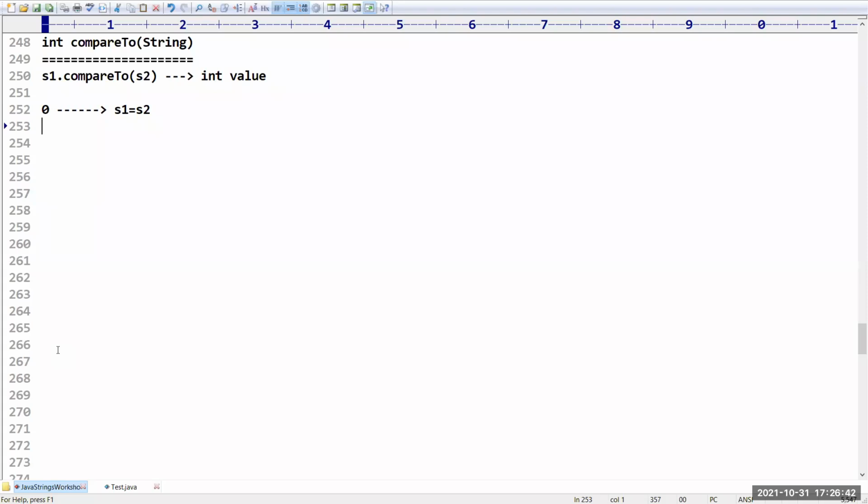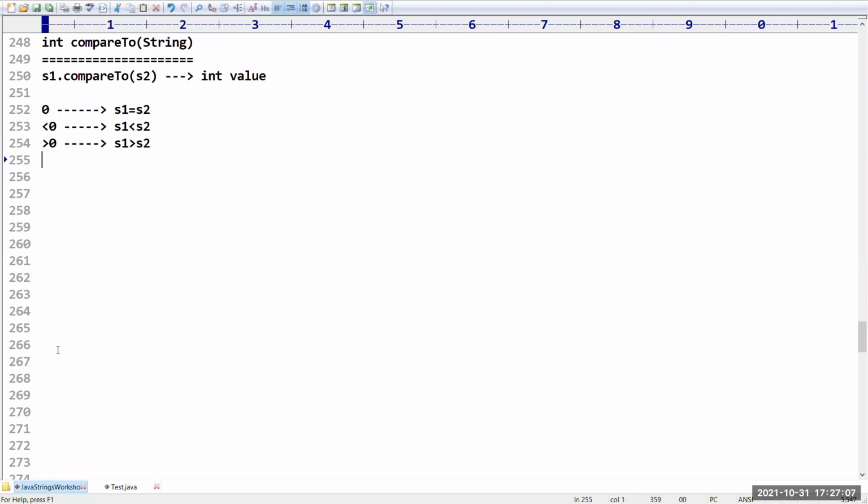Okay. Then, sir, we are going to get less than 0. Sometimes we will get negative values. If you are getting a value which is less than 0, then what is the meaning of this? It is nothing but s1 is less than s2. And if you are getting greater than 0, a positive value, then s1 is greater than s2. Like this, we have to think.